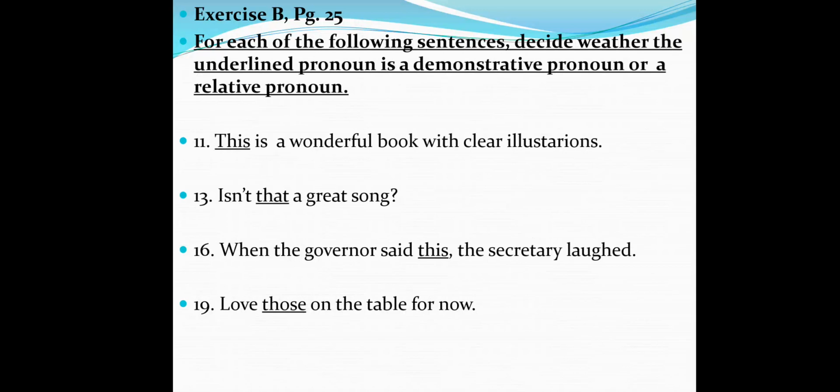The word that is a demonstrative or relative. 16. When the governor said this, the secretary laughed. The word this, again, is a demonstrative or relative. And the last one, move those on the table for now. Those is a demonstrative or relative pronoun. Who can tell me the answer?